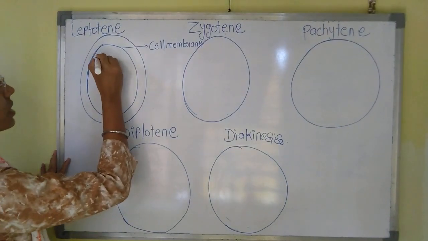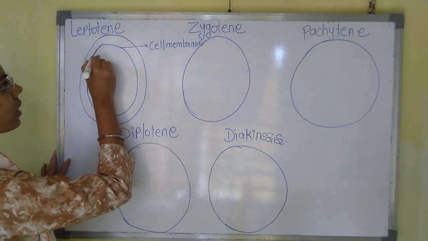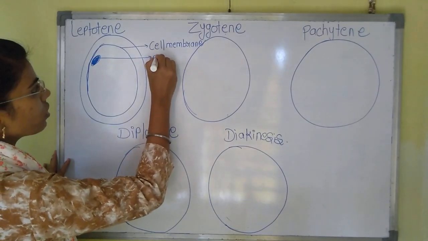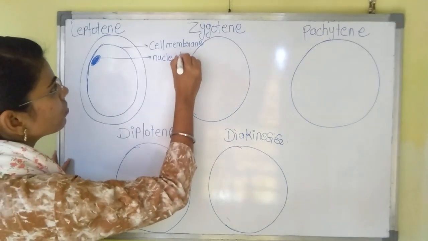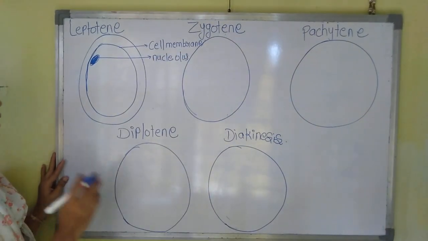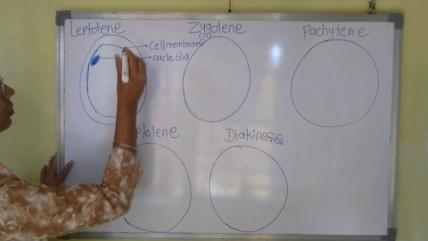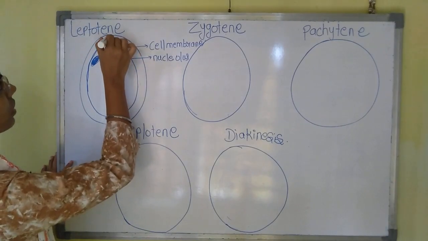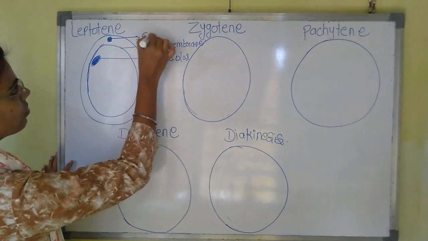Again, it will consist of the nucleolus. Okay, this one is the nucleolus. Then again, what will it consist of? It will consist of the centriole. Okay, here it will also consist of the centriole.